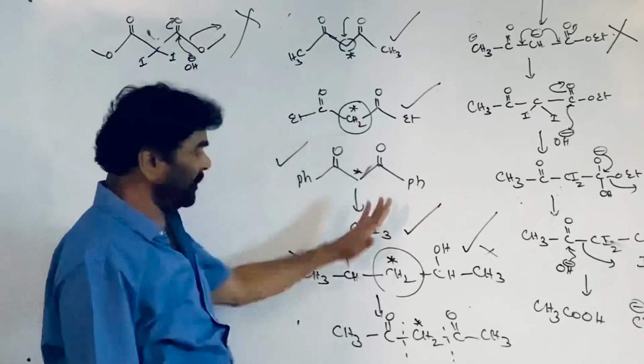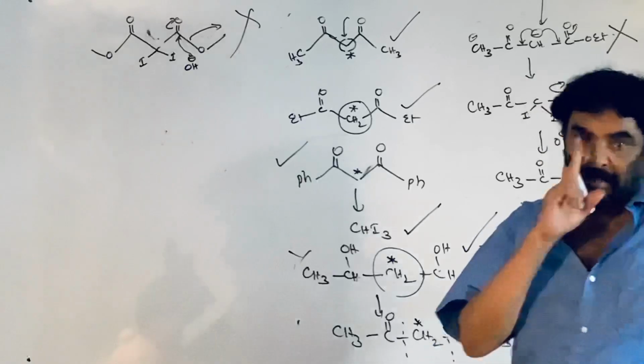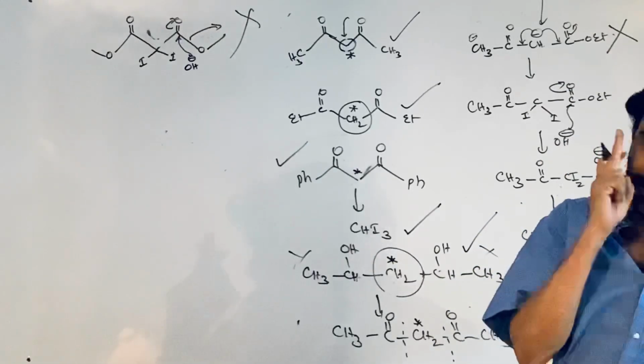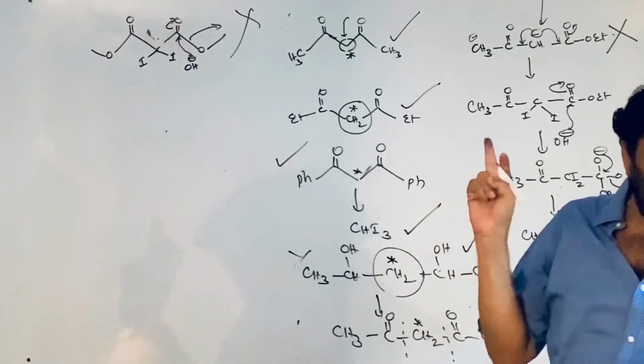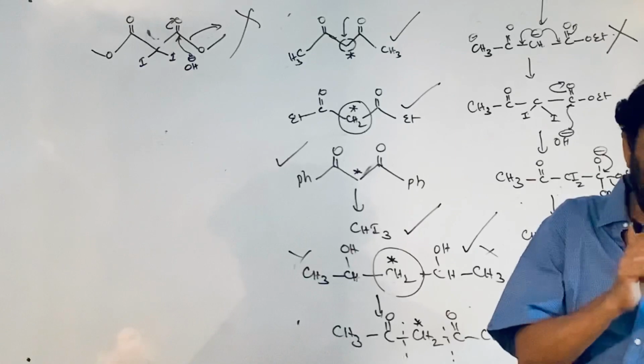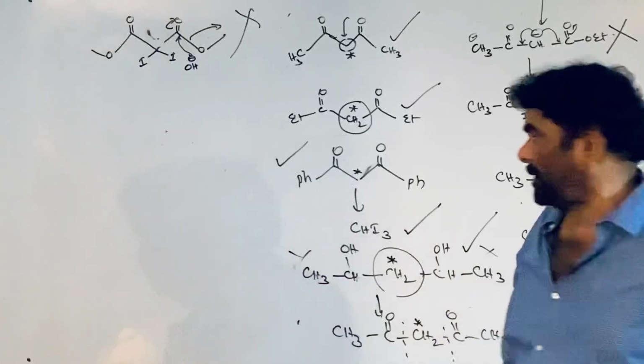See, for example, this compound is not satisfying the structural requirement. But even though they do not satisfy the structural requirement, remember, along with the alcohols, secondary 2-ols and methyl ketones, 1,3-dicarbonyl compounds also take part in the reaction.